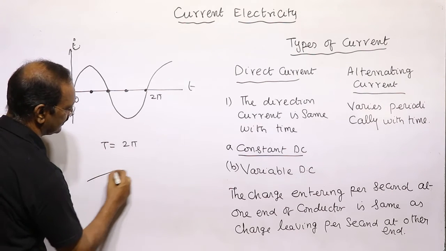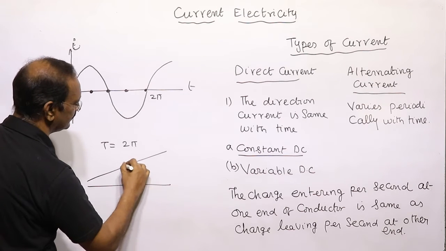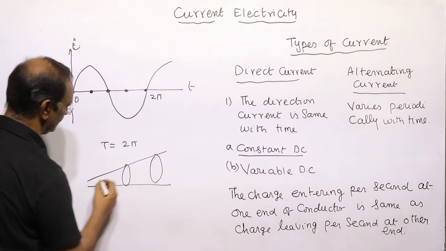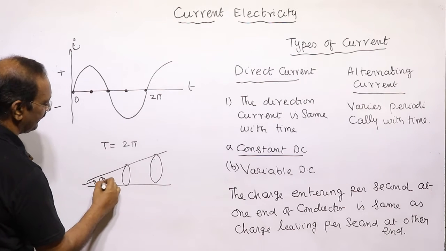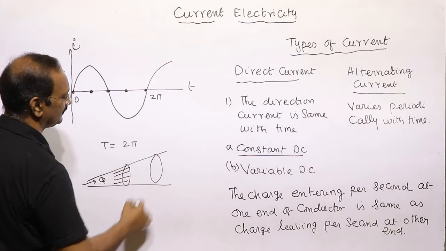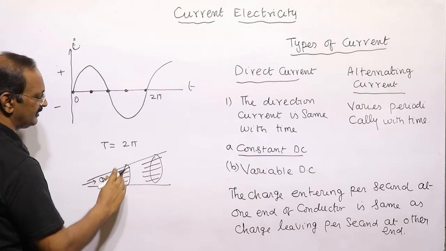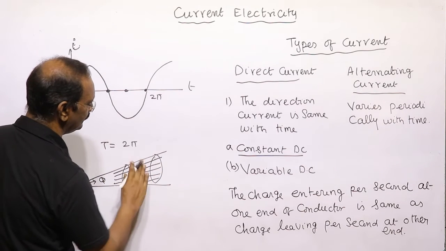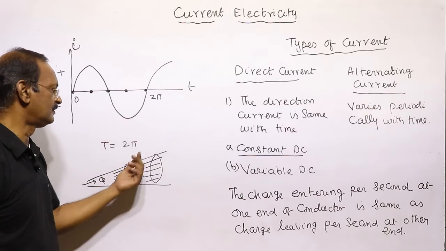So the charge entering per second at one end. Suppose this is a conductor, and this is one cross section, this is one more cross section. Here the charge is entering. How much charge is entering in this cross section? The same charge will also be leaving. Entering and leaving will be the same. It does not depend upon the cross section.